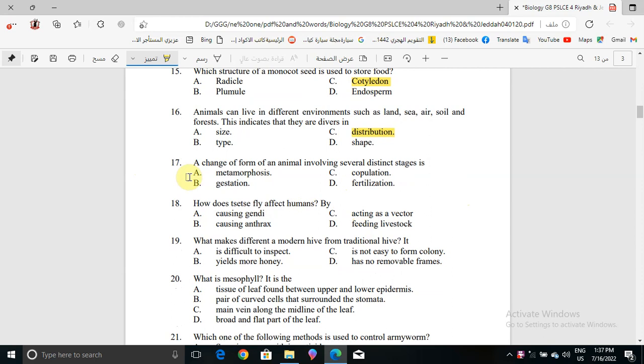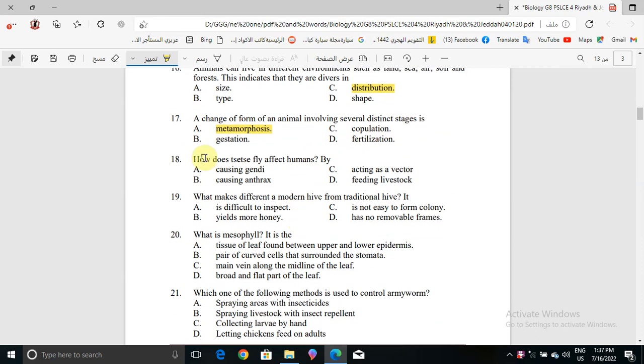Now question number 17. A change of form of an animal involving several distinct stages is what? Metamorphosis, gestation, copulation, or fertilization? The correct answer will be metamorphosis, because the change of form of an animal involving several distinct stages is metamorphosis.